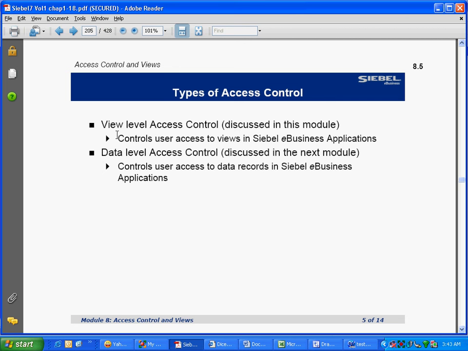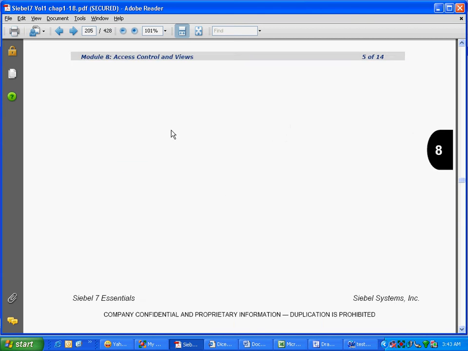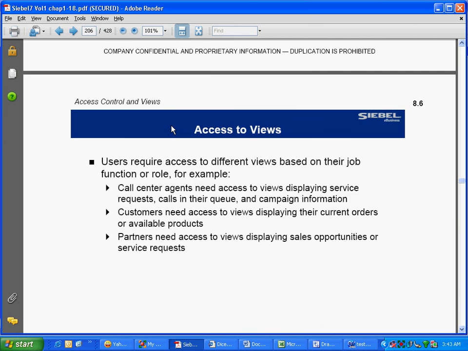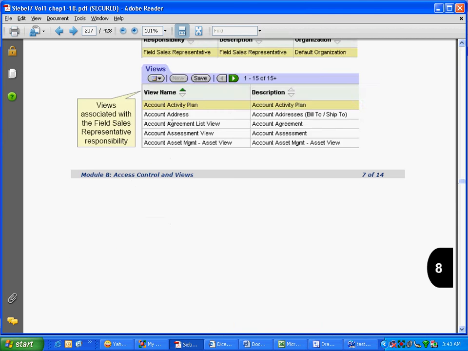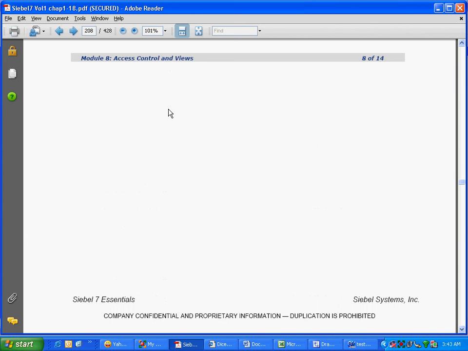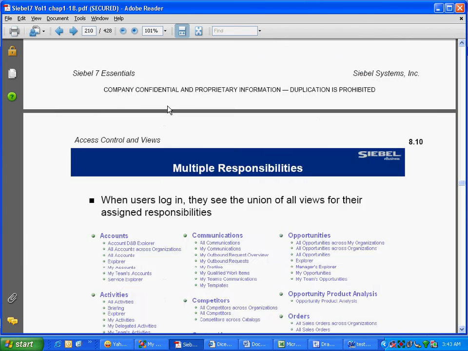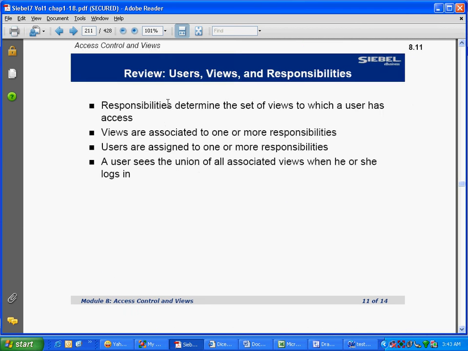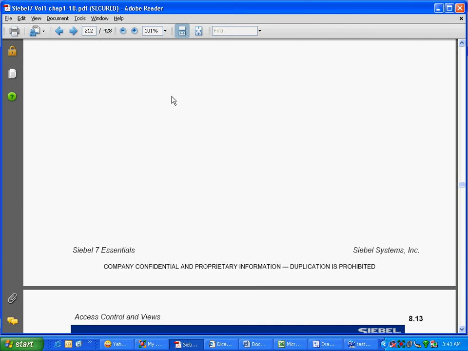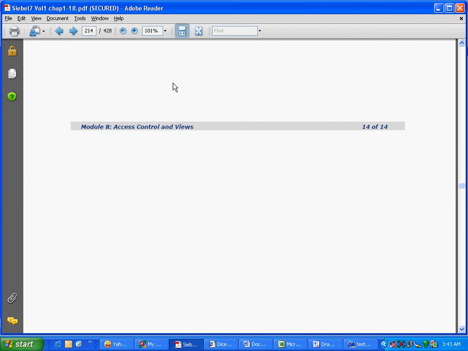So, controls user access to views in Siebel e-business applications, control user access to data records. Yes, we understand that quite well, much better than he has explained here. Responsibility we understand, adding views to responsibility we understand, assigning users to responsibility we understand, multiple responsibilities we understand this. I think chapter 9 has the position in detail.